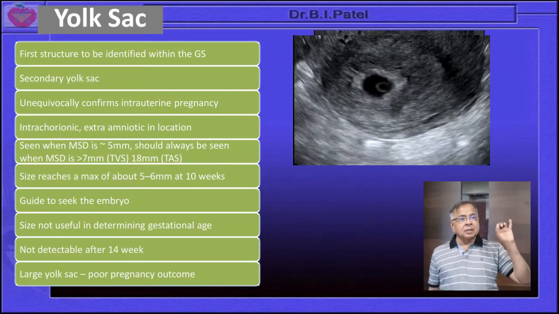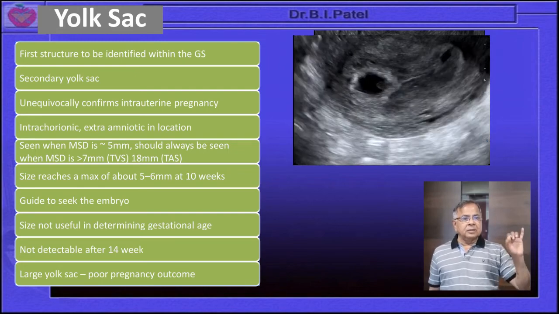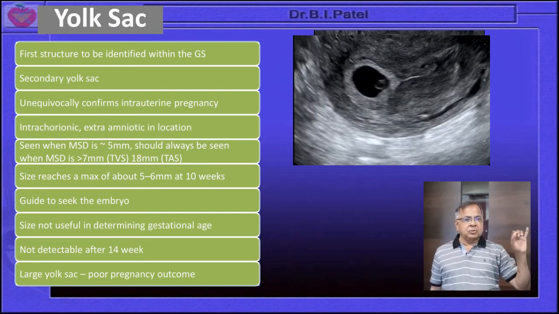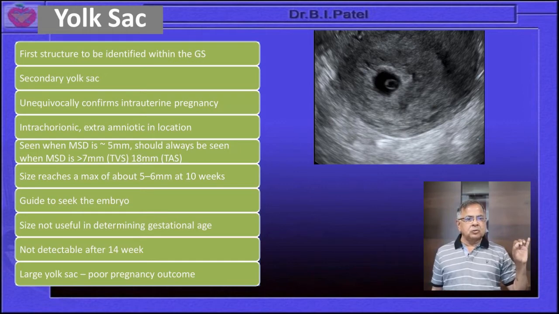And the importance of the yolk sac, that we have said in the previous slide, is that it is the preparation for the nutrition, and so the guide to seek the embryo, and size is not useful in determining the gestational age.